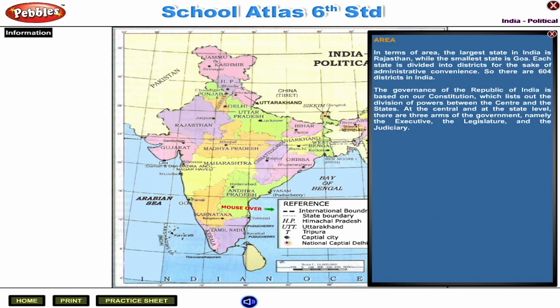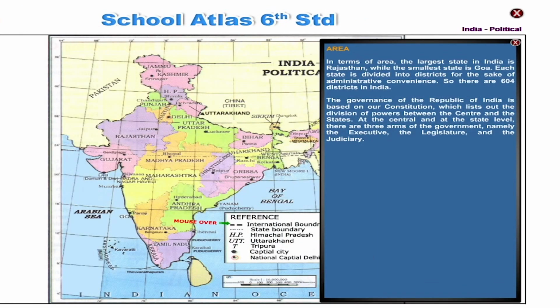In terms of area, the largest state in India is Rajasthan, while the smallest state is Goa. Each state is divided into districts for the sake of administrative convenience. So, there are 604 districts in India.